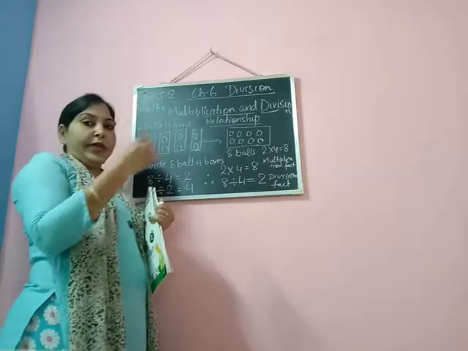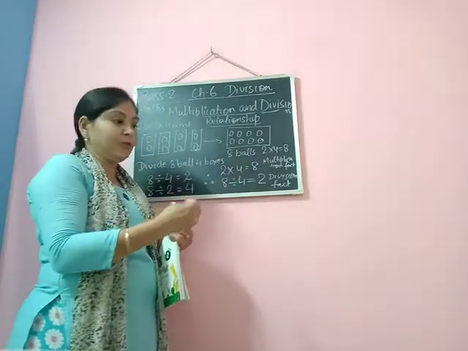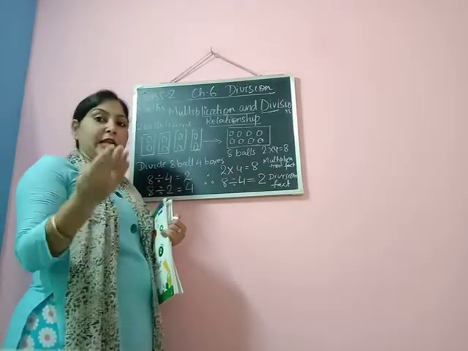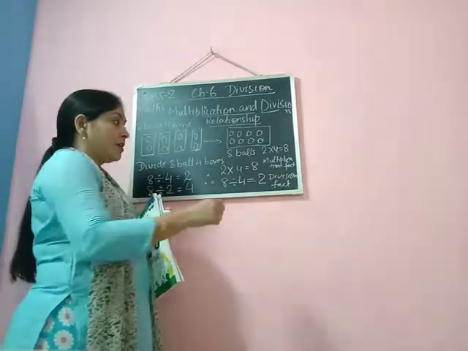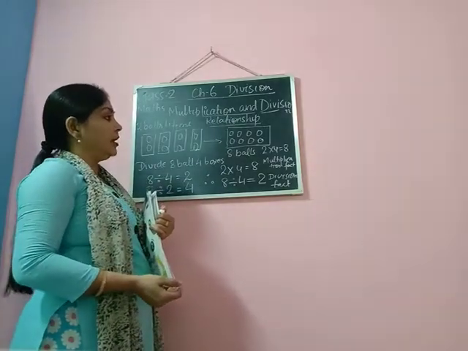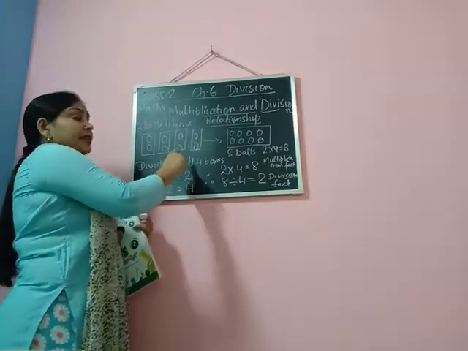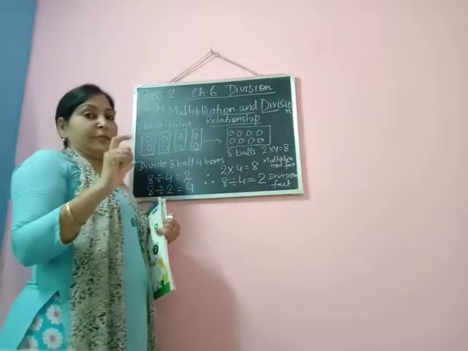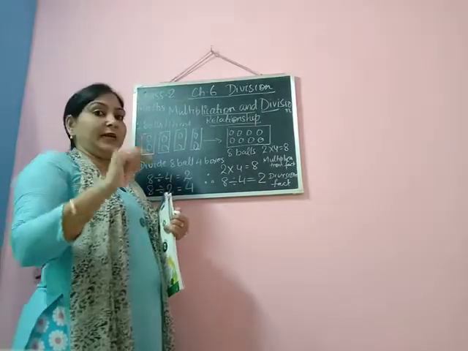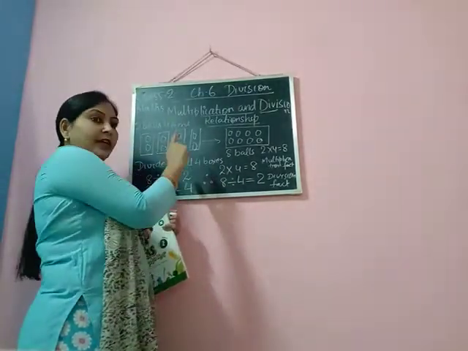So in a way we get to know that there is a relation between multiplication and division. Okay, so let us see here with one more example. And first of all, I'm repeating it once again: there's a strong relationship, a strong connection between multiplication and division. Now what happens when we are dividing?